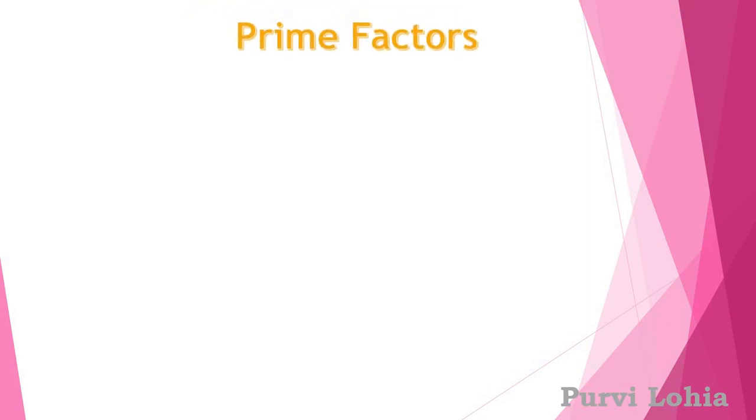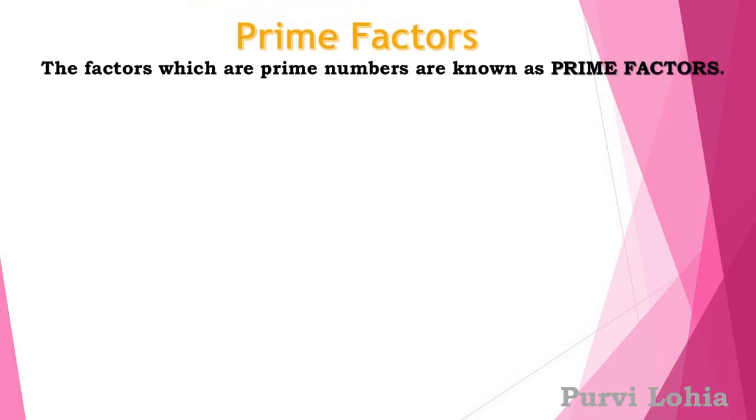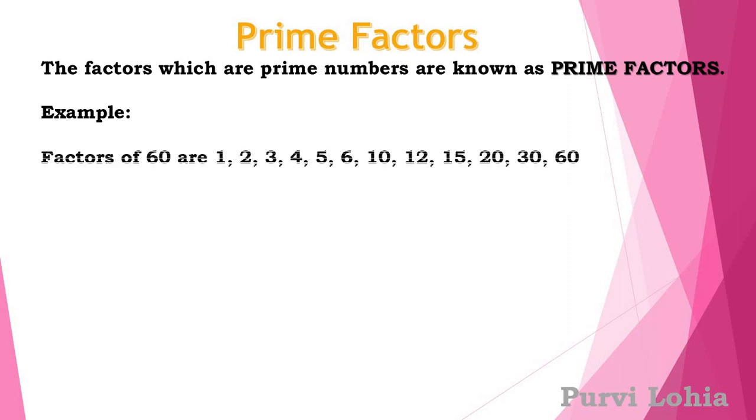Now what are prime factors? The factors which are prime numbers are known as prime factors. Example, factors of 60 are 1, 2, 3, 4, 5, 6, 10, 12, 15, 20, 30 and 60. Out of these, which are the prime numbers, the prime factors?